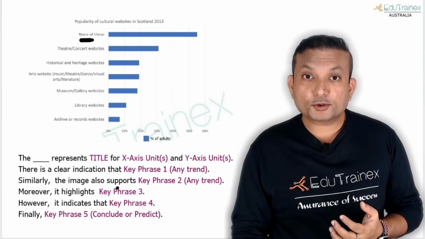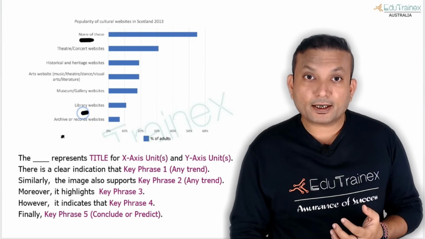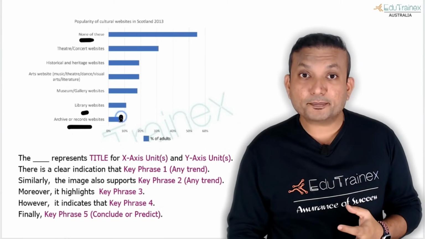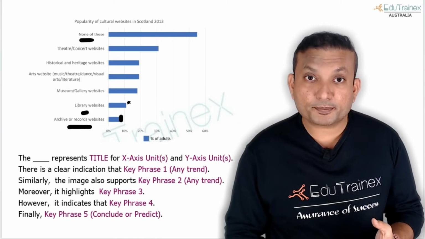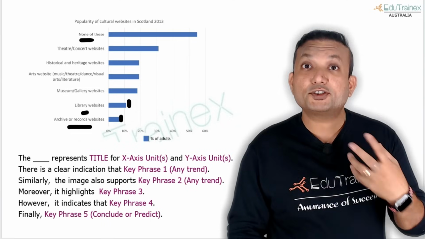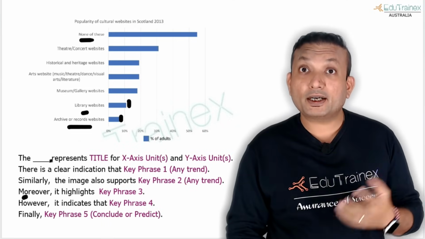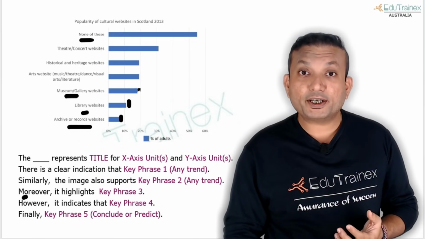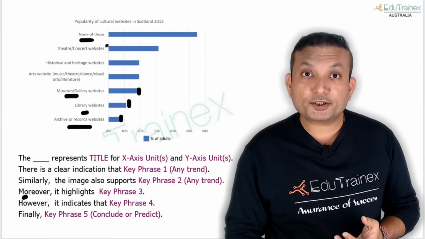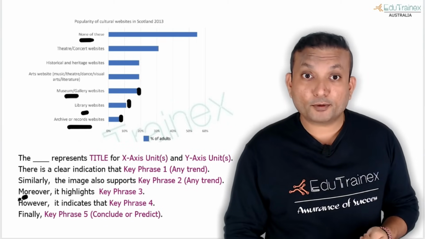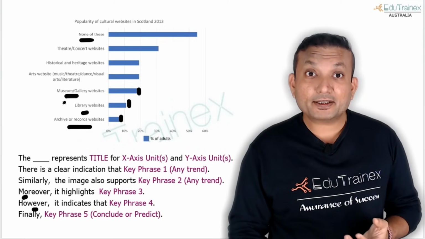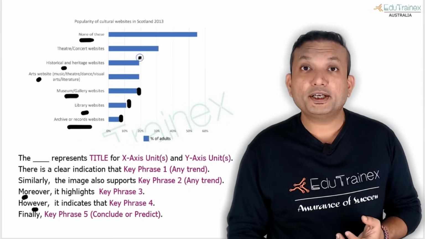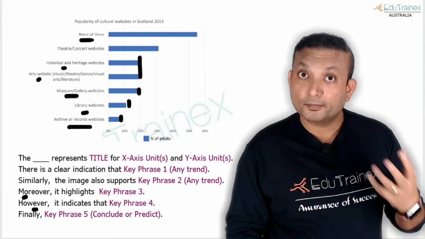Similarly, the image also supports that library websites and archive or record websites are extremely low, at less than 10% for archive or record websites and just above 10% for library websites. Moreover, it highlights that museum and gallery websites have only around 20% of the adult population watching them as cultural websites. However, it indicates that arts websites and historical and heritage websites are also equally popular with adults.